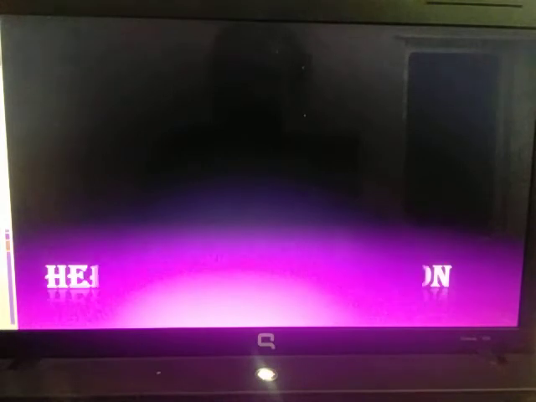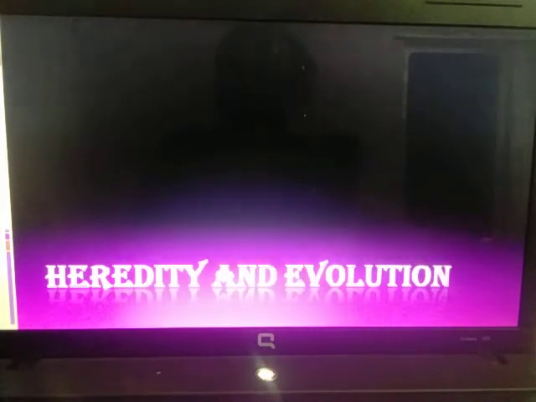Last time we started with the lesson Heredity and Evolution, and by now I hope you must know what heredity is. Heredity is nothing but the transfer of biological characters from one generation to another via genes. Now, how do these genes, which are present in the form of DNA, participate in the functioning of the cell and thereby control the structure and functioning of the body? So let us now learn how the genes are controlling the structure and functions of the body.